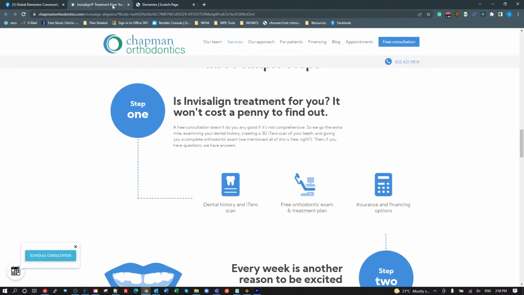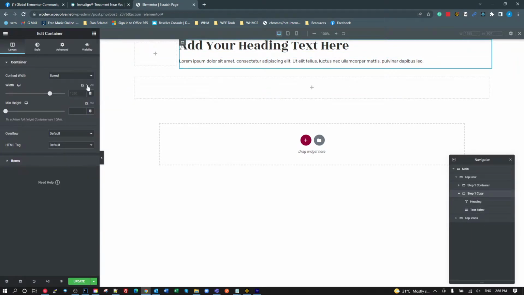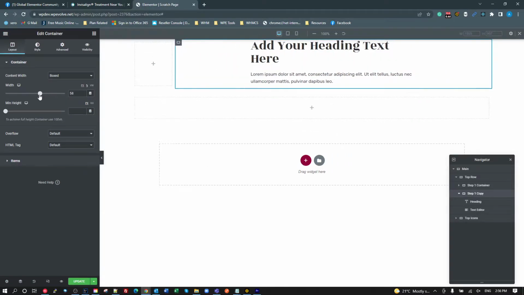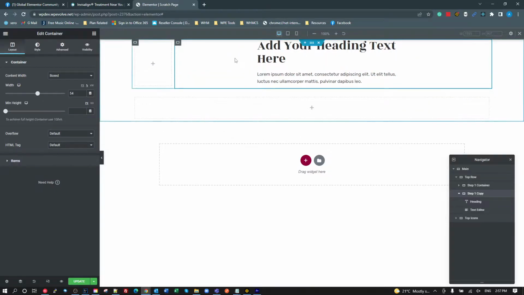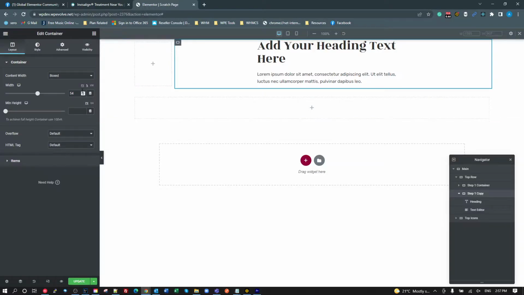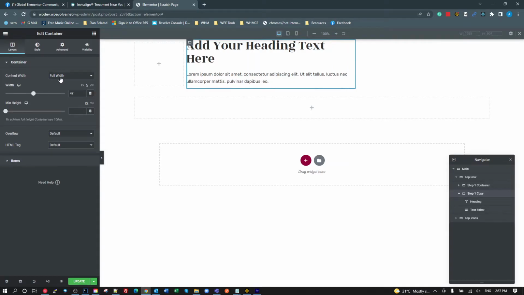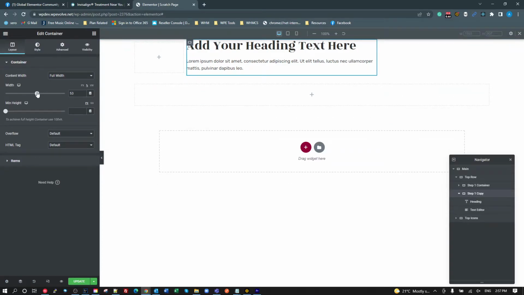Because in this section we've got that short, the easiest way for me to do that is to grab this section and set it to a maximum percentage. Sorry, I've done the content width. So the content width is full width, and then the width we want to be smaller. Sorry, that should be on full width, otherwise it just changes the inner content. So let's say that's what we want, maybe a little bit bigger than that.